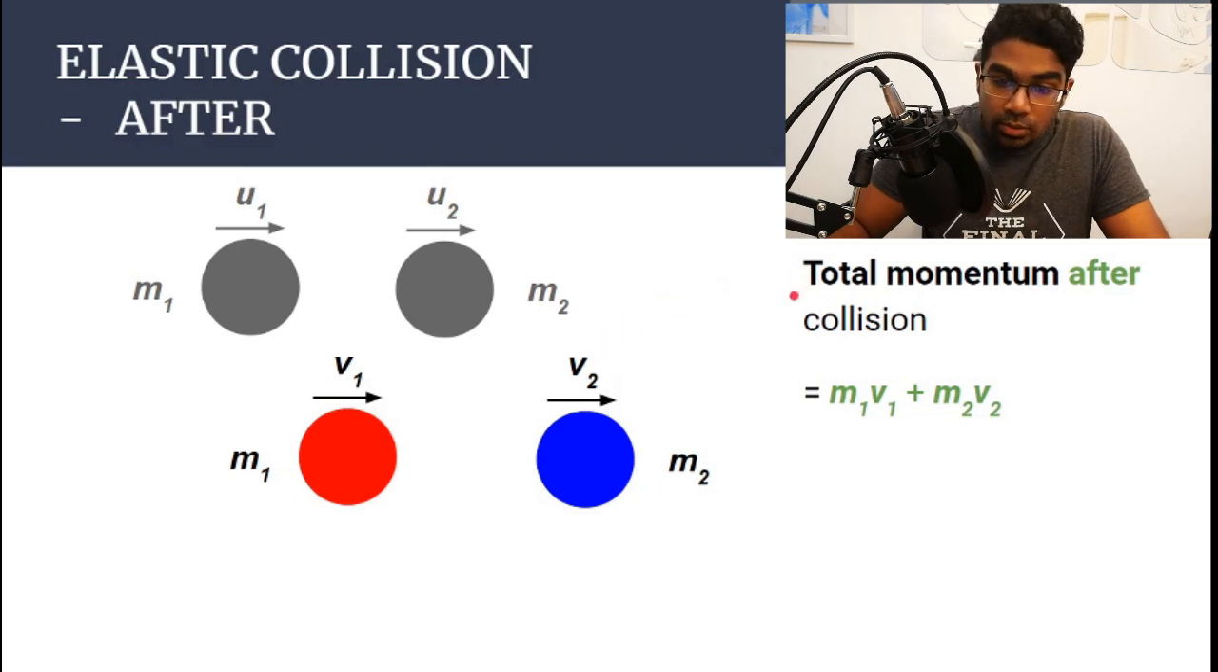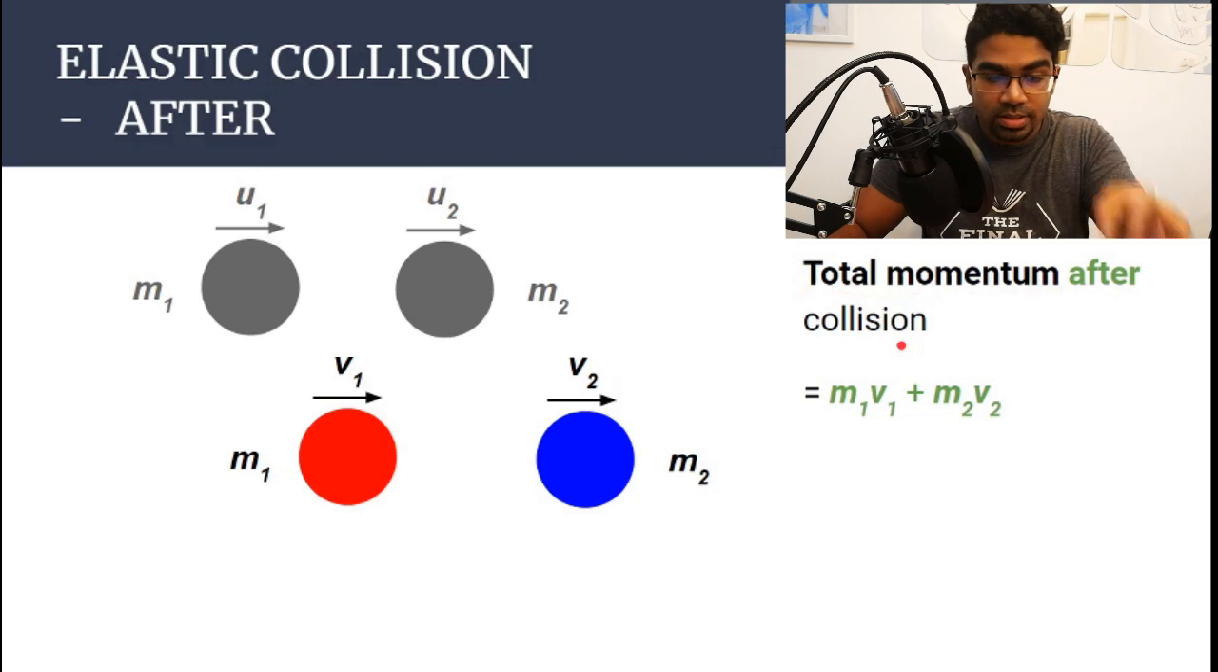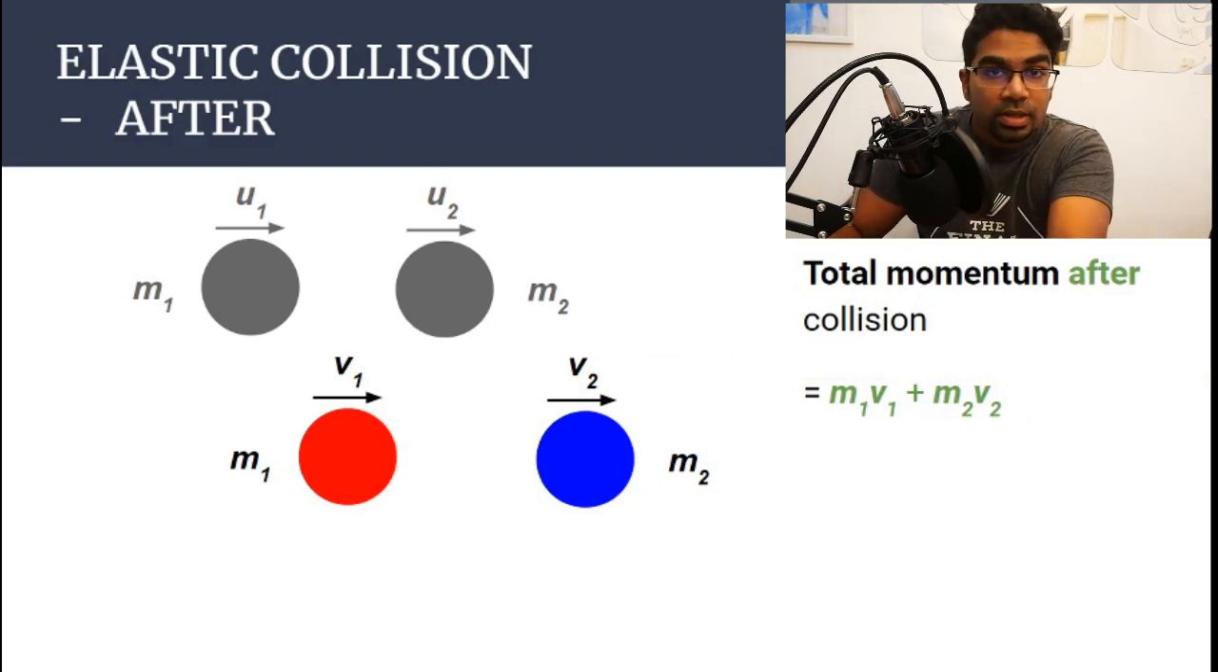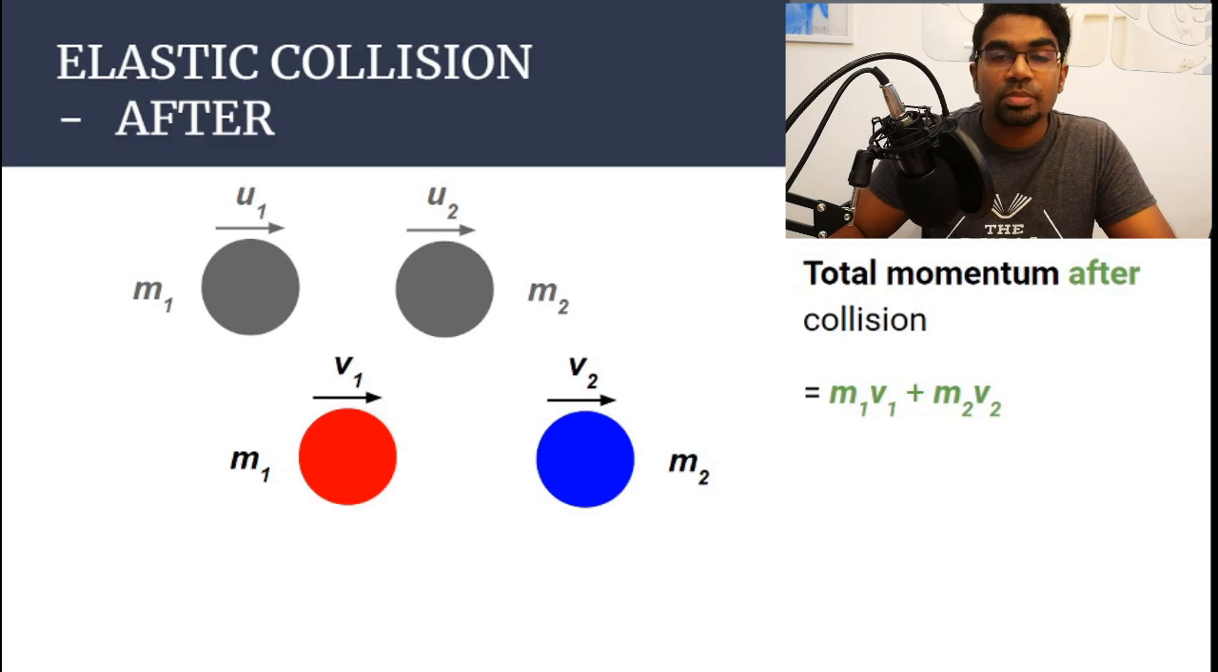Now again, the total momentum after collision will be the sum of momentum of the two objects. So here the momentum of the red ball will be m1 v1, m1 times v1, and m2 v2 is the momentum of the blue ball. So this is the total momentum after collision.